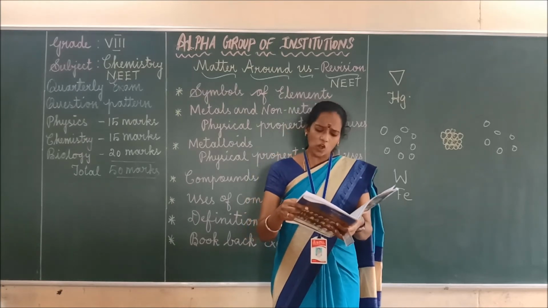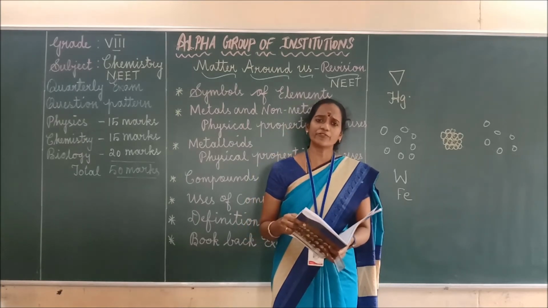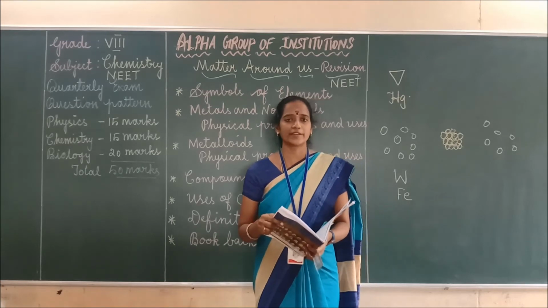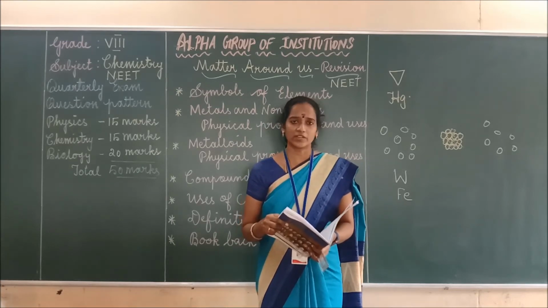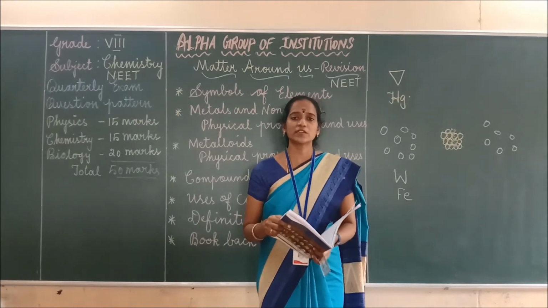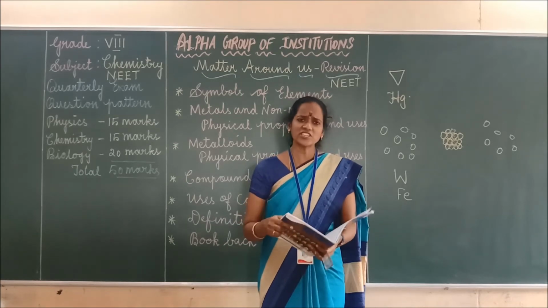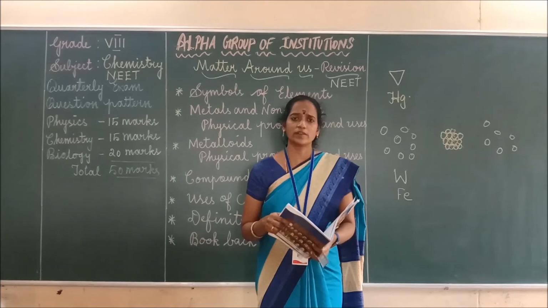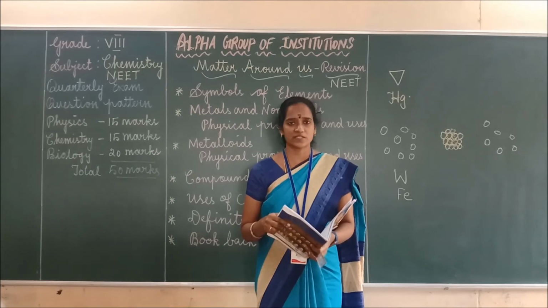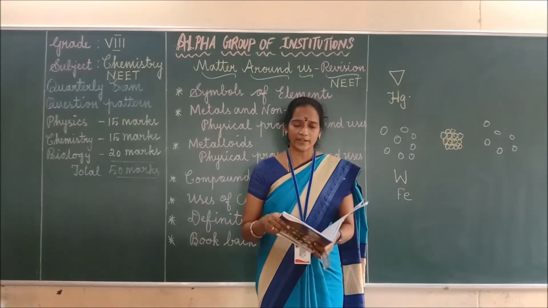Next, the non-metal which is used in the manufacture of gunpowder. It is nothing but sulfur. Okay, sulfur is mainly used for the manufacture of gunpowder. Next, dash is used as a rocket fuel. Hydrogen. Hydrogen is used as a rocket fuel.